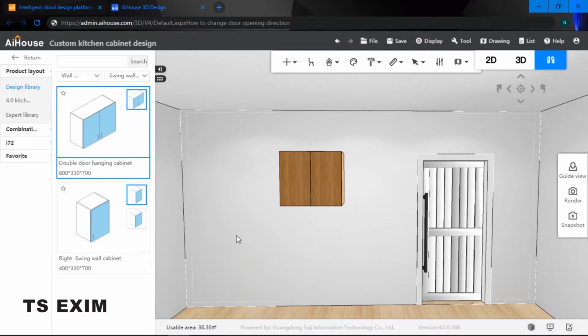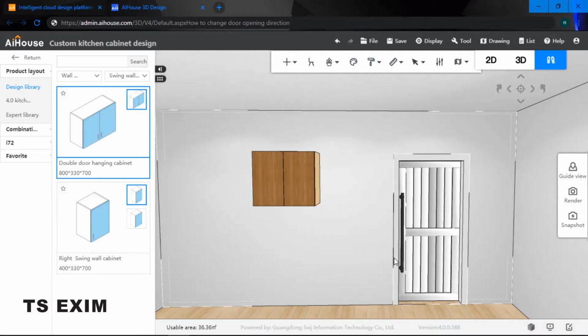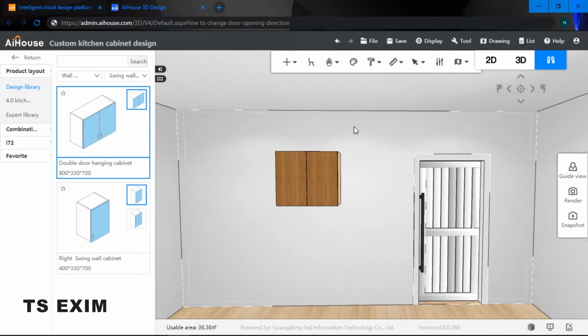Hey guys, in this video, we will be learning how to change the door opening directions. Alright, let's get started. As you can see, I have a door on my right hand side and I have a wall cabinet on my left hand side.